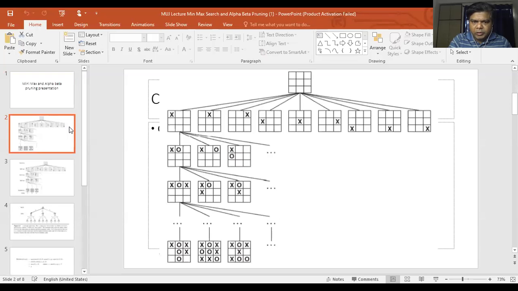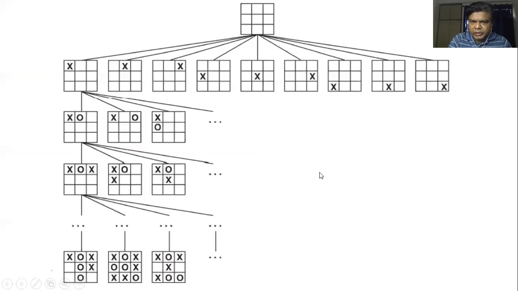But when opponents are in the picture, we cannot use the same search strategies in the same way. We will have to modify them.